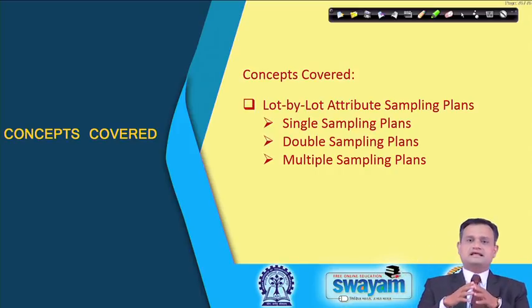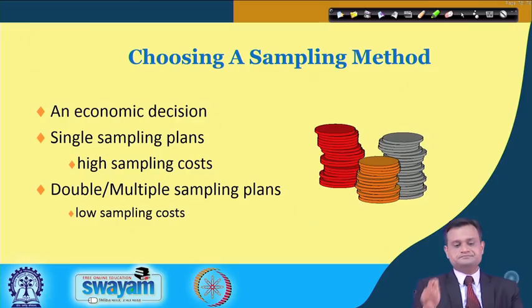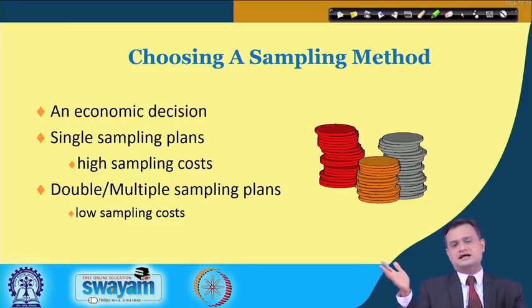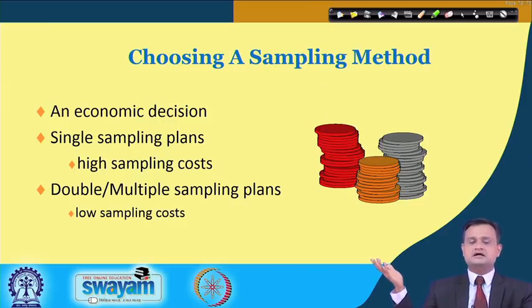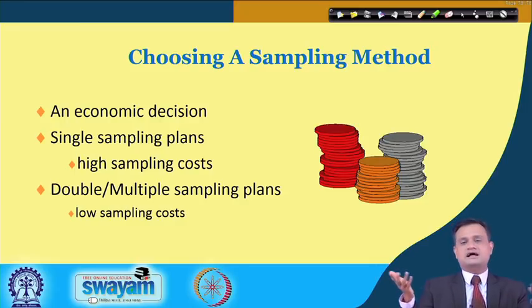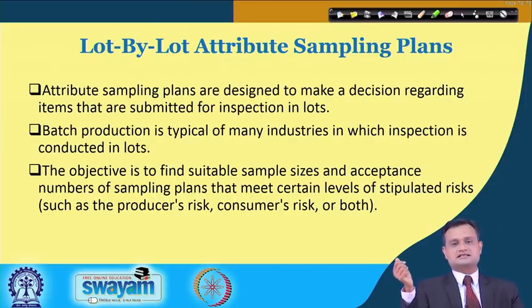Our focus is mainly on the design of the sampling plan, typically under the category of lot by lot attribute sampling plans. Choosing a sampling method is an economic decision. I cannot go with 100% inspection, but I have to see the trade off between producer's risk and consumer's risk. In single sampling plan there is a high sampling cost. In double and multiple sampling plans, I may take a decision on the very first sample and my sample size would be less, so my sampling cost is a little lower compared to the single sampling plan.